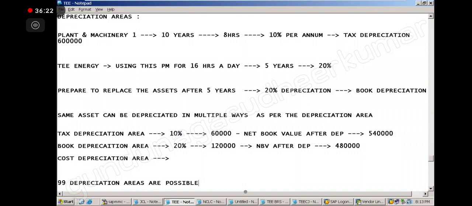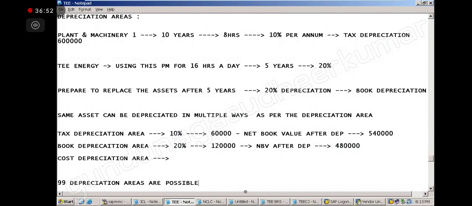Depending upon which depreciation area I am in, it will show me the values. That is the depreciation area. If I change my depreciation area, it will show me some other value. As per our book record, the depreciation will be 20%. But when we have to show this to the government, we show 10%.